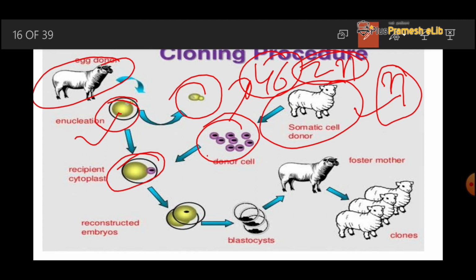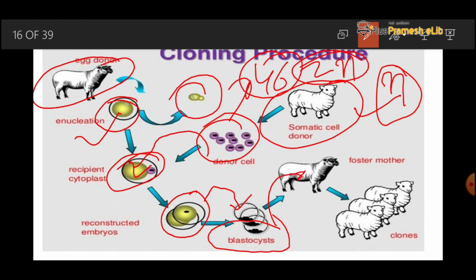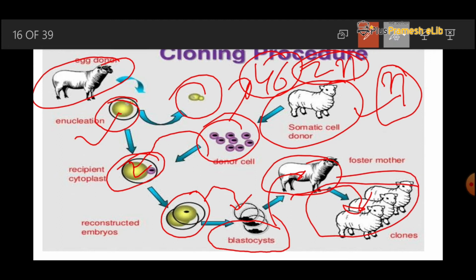When we introduce the nucleus into the egg cell, it gets the division factors and starts to divide and multiply its number. When it reaches the stage of blastocyst, we introduce this blastocyst into the uterus of a sheep, and after some time we get the desired organism, or desired character organism. Okay, I hope you got that.